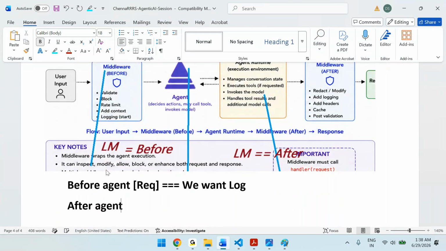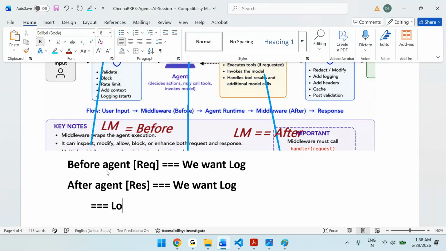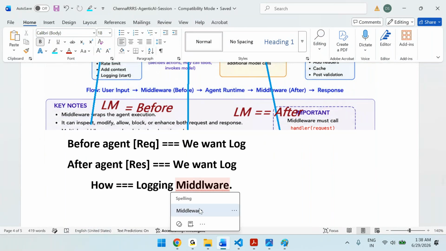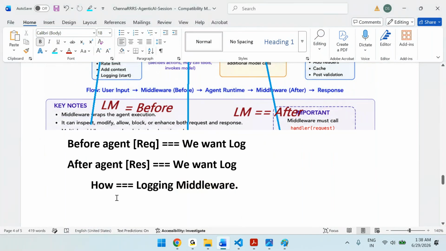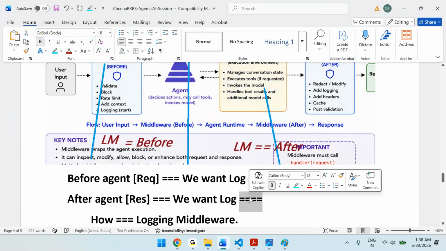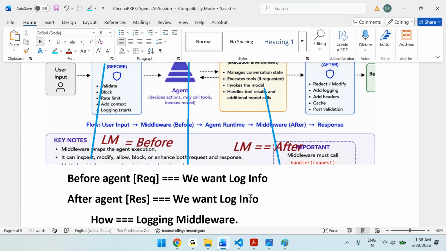After agent execution we have a response, and we want to log it. How? Using the logging middleware. So before agent execution and after agent execution, I want to log the information.